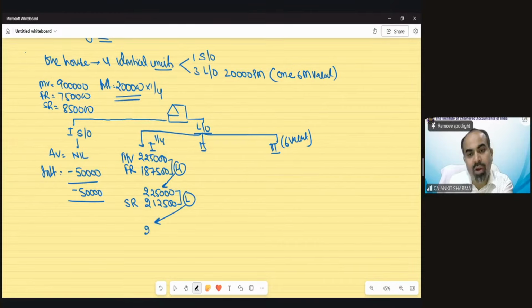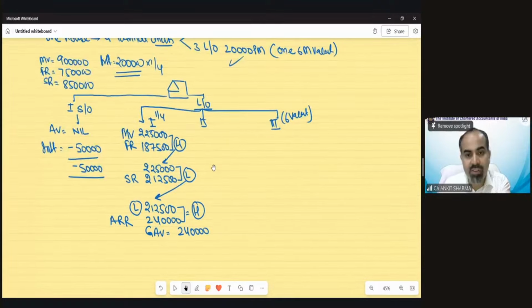Now this lower 2,12,500 and the actual rent received, which is 2,40,000 because the property was let out for 20,000 each. Now whichever is higher would be my GAV. So this higher would be treated as my gross annual value. That would be 2,40,000 in this case.